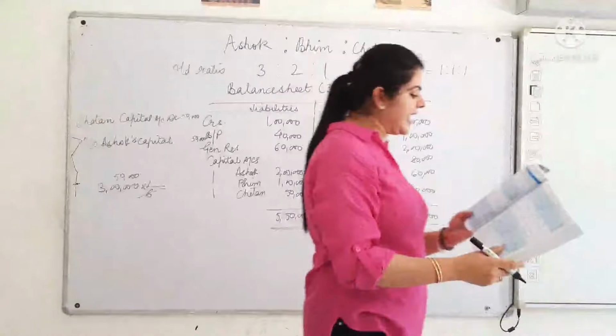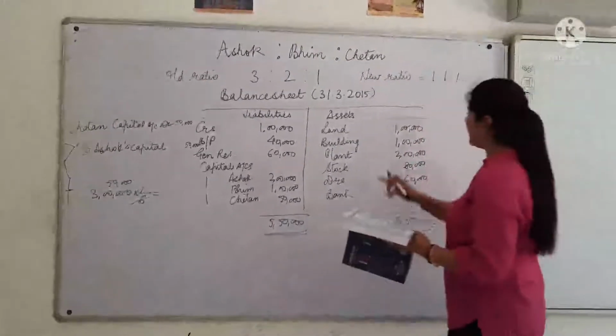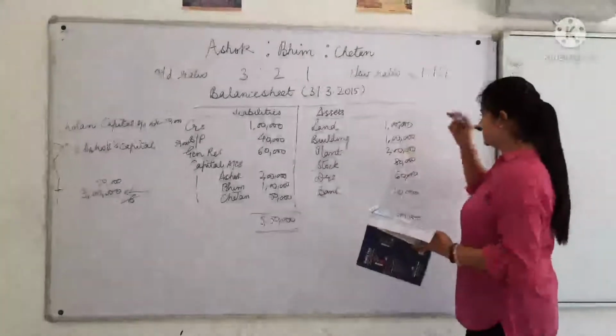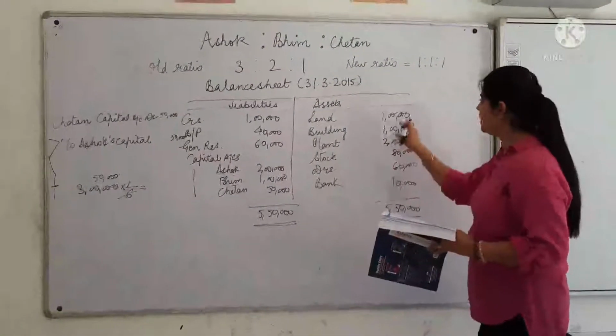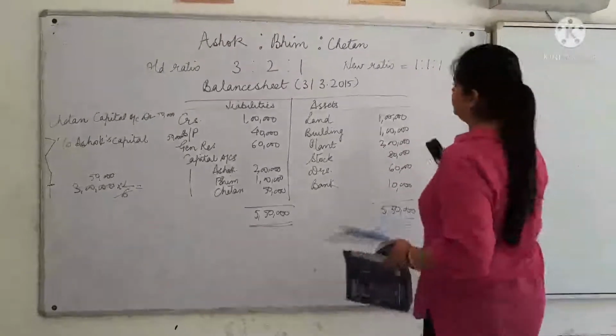Next is land will be revalued at 1,60,000. Initially the value of land is this much, 1 lakh. So we should prepare one revaluation account for that.